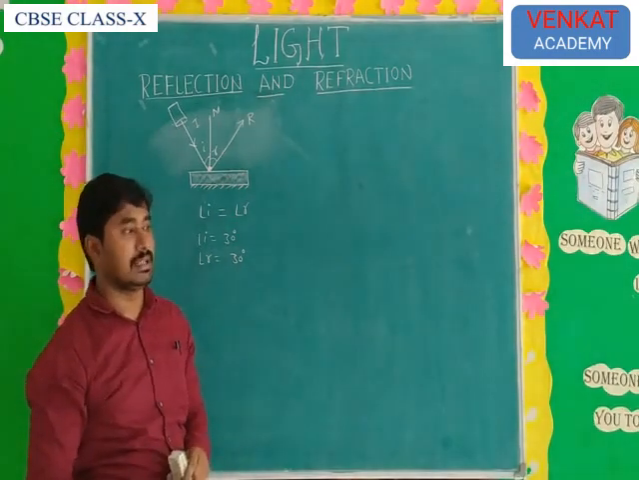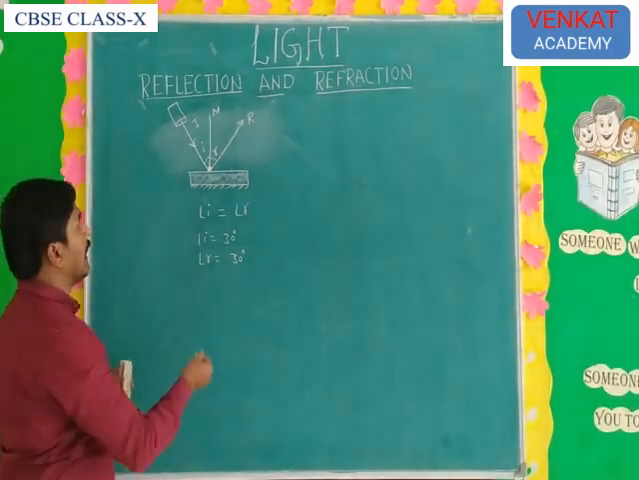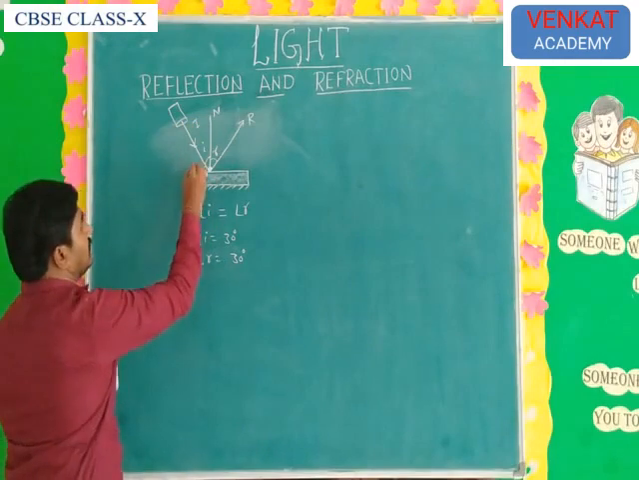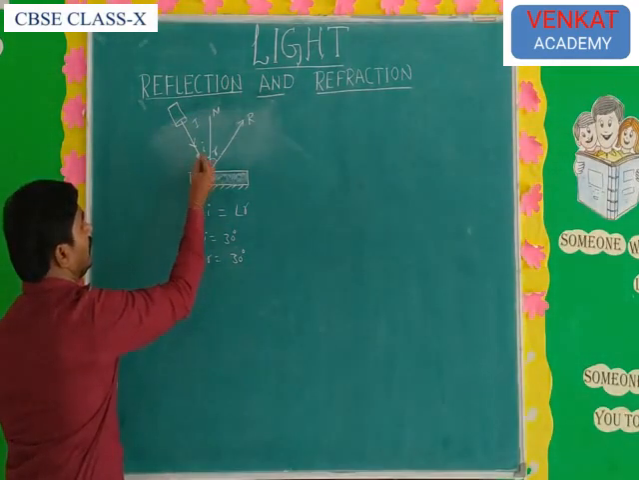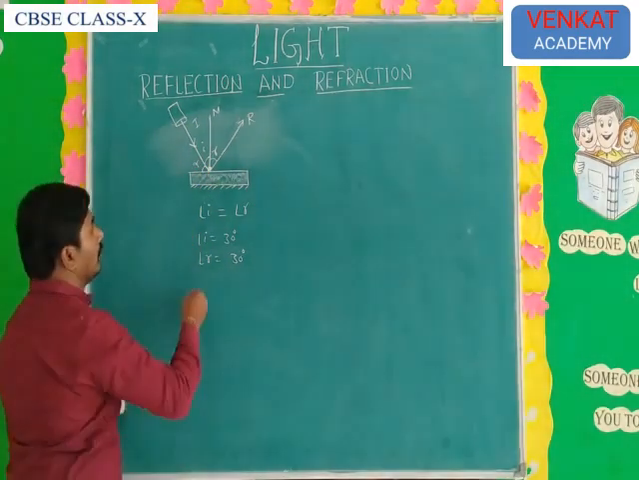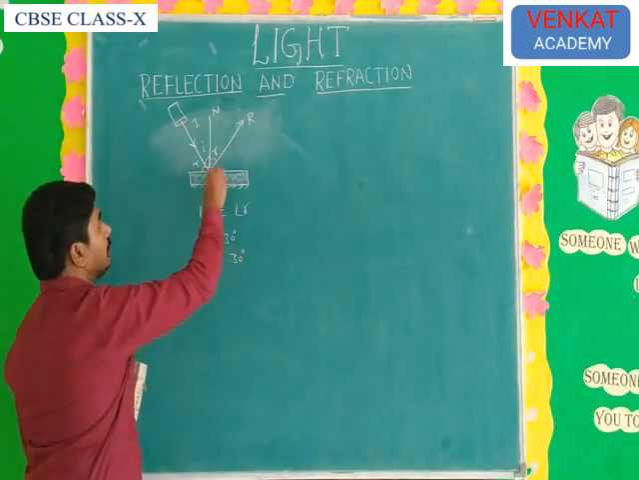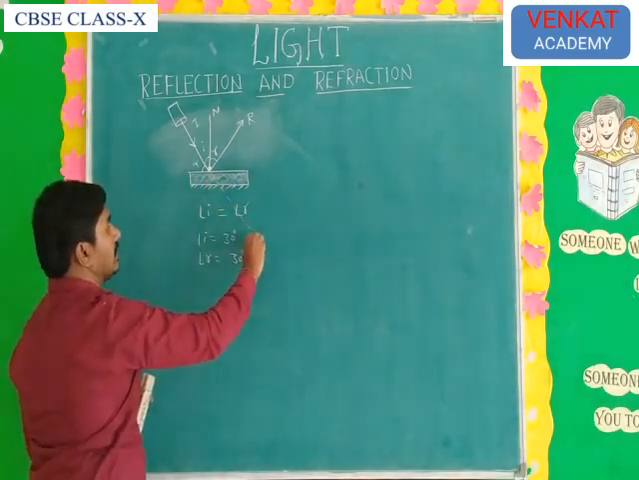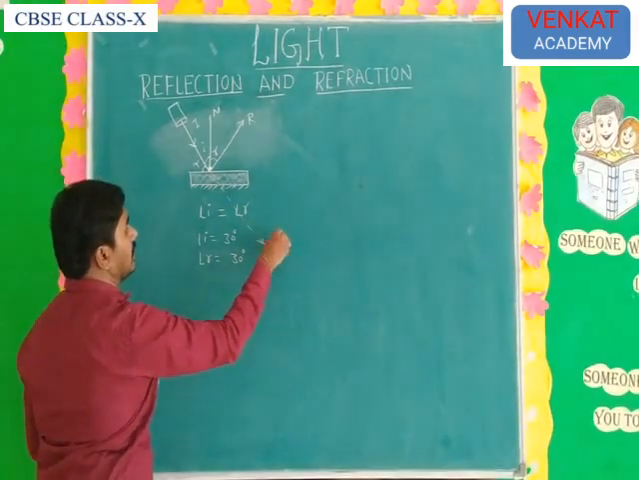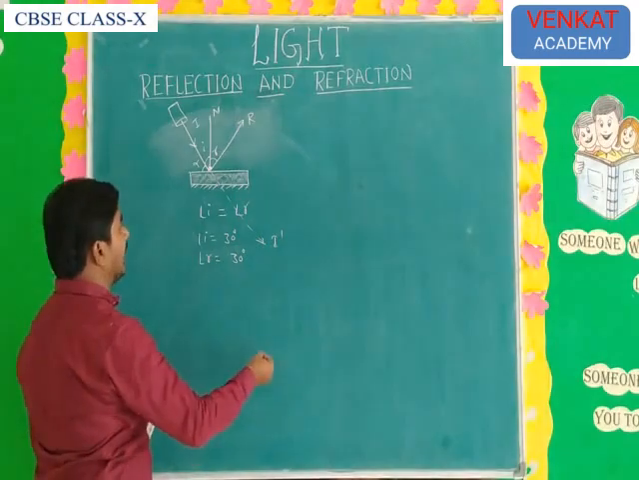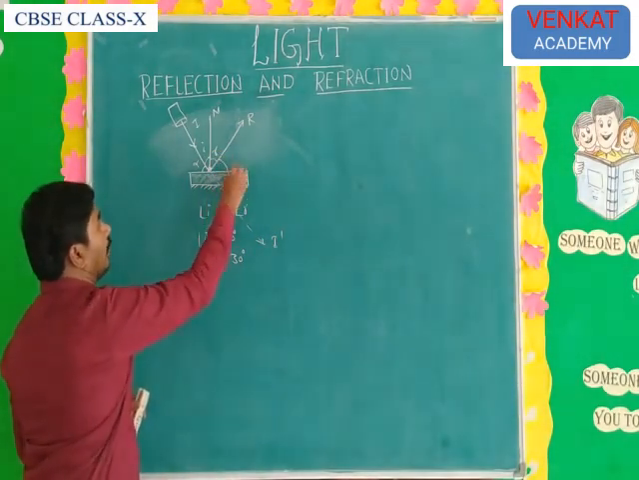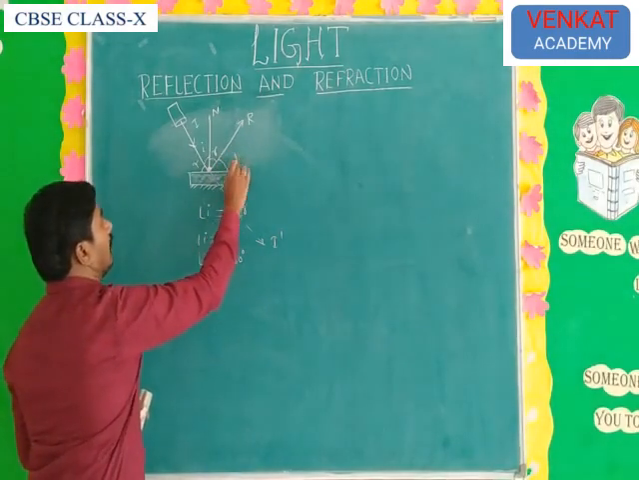Some more angles are also there. What is the glancing angle? The glancing angle is the angle between the incident ray and the surface of the mirror, represented by alpha. If there were no mirror, the light ray would go in a straight line due to rectilinear propagation. That is the extended incident ray, I dash. The angle between the extended incident ray and the reflected ray is nothing but the angle of deviation.